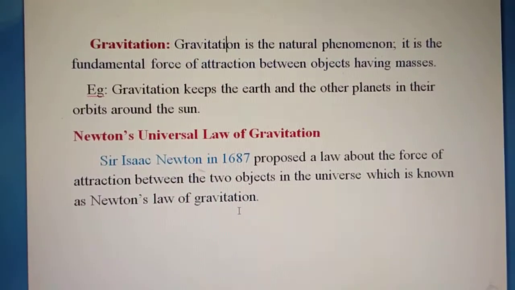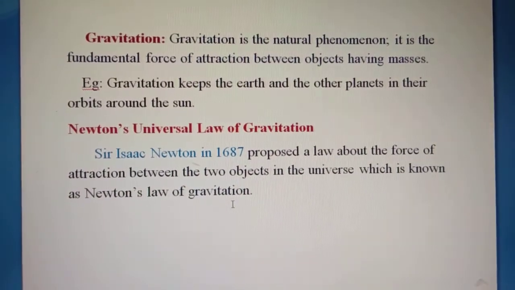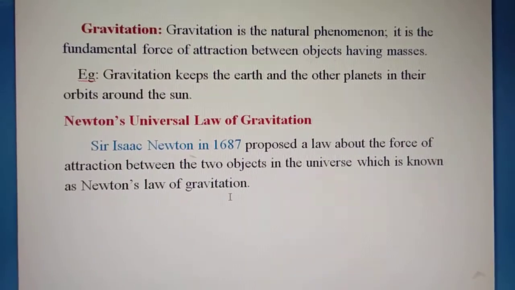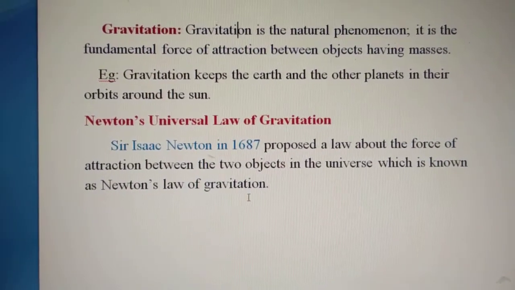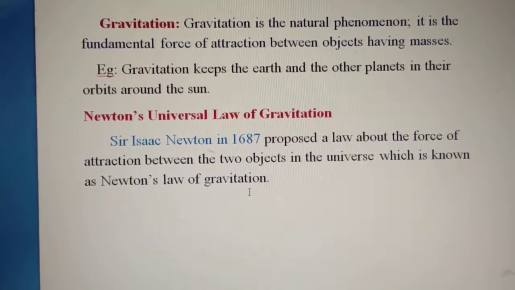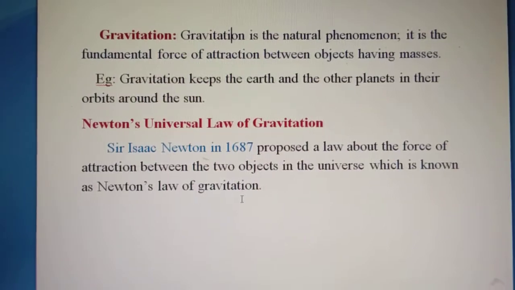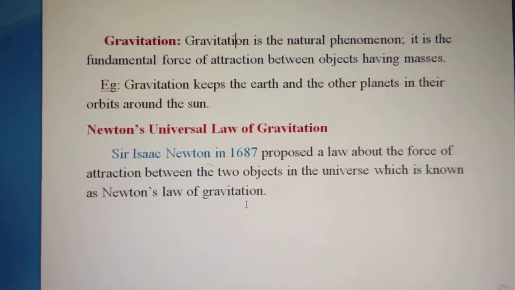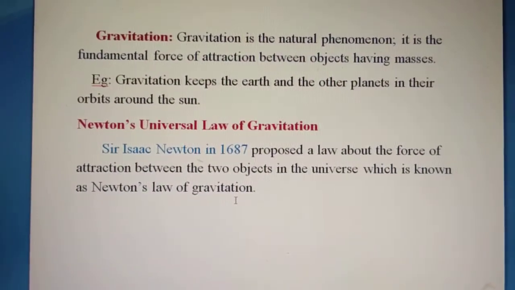This gravitation was discussed in 1687 by Sir Isaac Newton, who proposed many laws about the force of attraction between two objects in the universe. That is well known as Newton's universal law of gravitation.